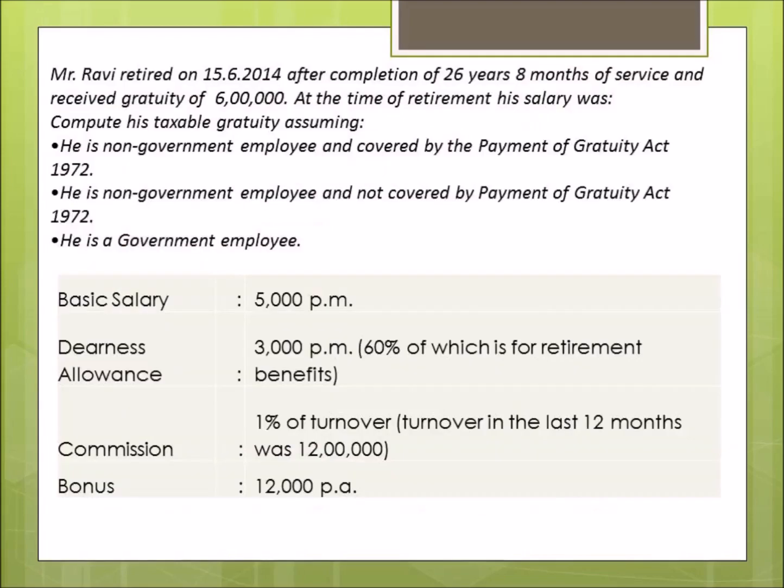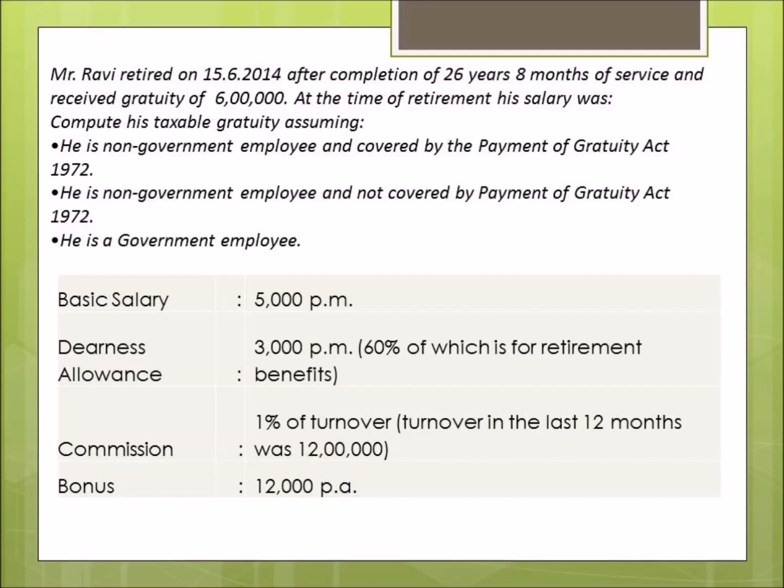Now let us take this example which will cover all the three categories of employees as per section 10 subsection 10. Mr. Ravi retired on 15 June 2014 after completion of 26 years 8 months of service and received a gratuity of rupees 6 lakhs. At the time of retirement, his basic salary was 5,000 per month, dearness allowance 3,000 per month, and 60% of which is for retirement benefits.